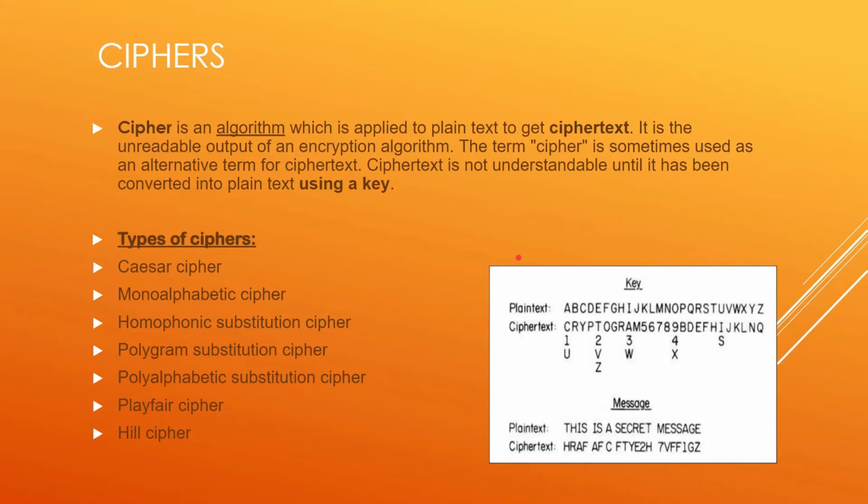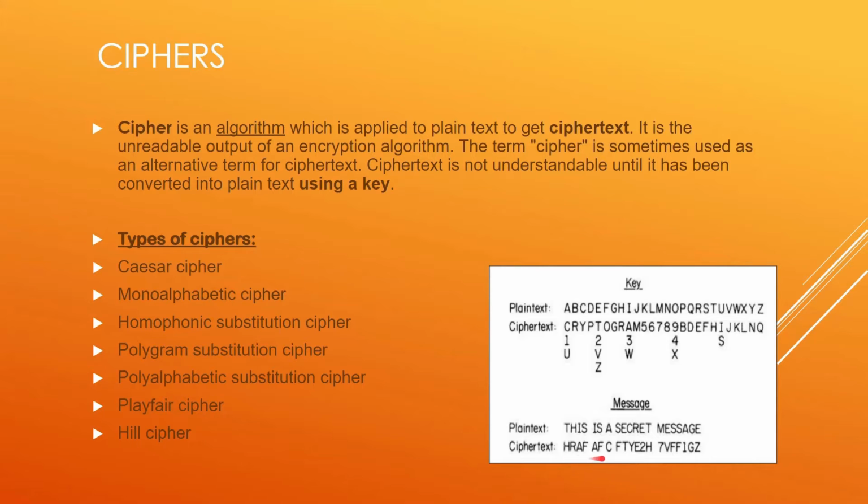Now, first of all, let's talk about ciphers. What are ciphers? It is a term very abundantly used in cryptography, that is, the science of protecting information by transforming it into a secure format. And this secure format is nothing but some coded format of the plain text, which is known as ciphertext. And the cipher is the algorithm applied to the plain text in order to get the ciphertext.